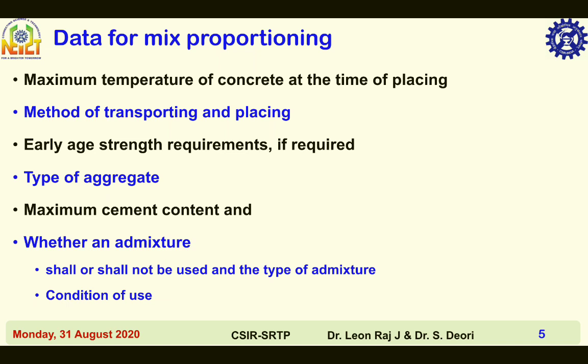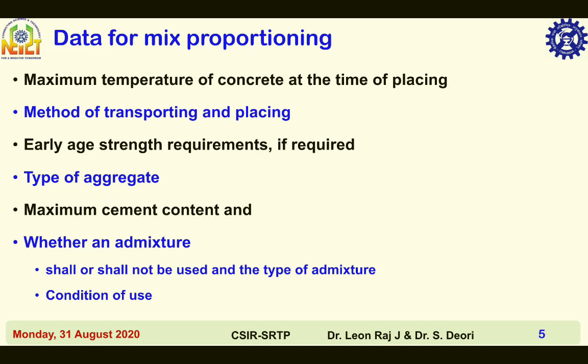A code specified maximum cement content excluding fly ash and GGBS is 450 kilogram per meter cube for following reasons. 1. Risk of cracking due to drying shrinkage. 2. Risk of early thermal cracking and risk of damage due to alkali silica reaction.